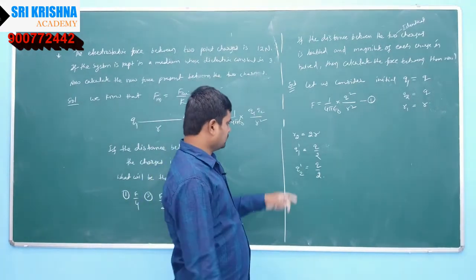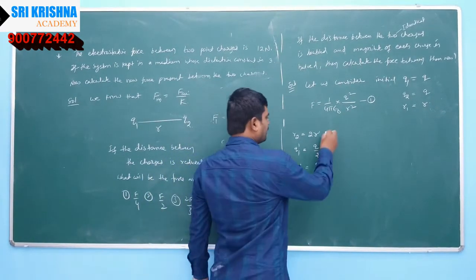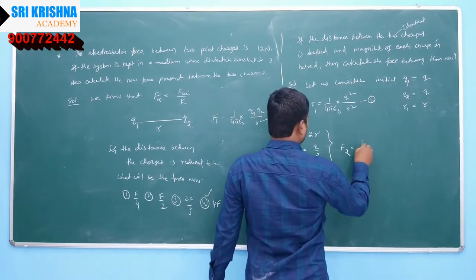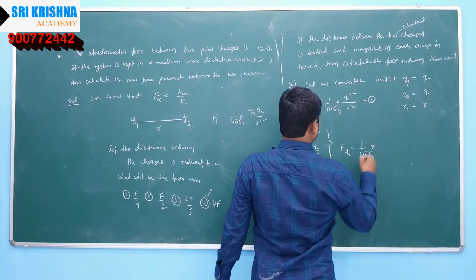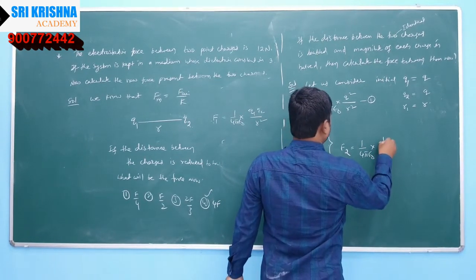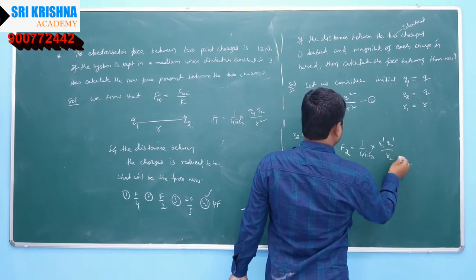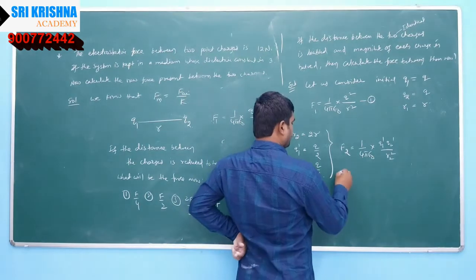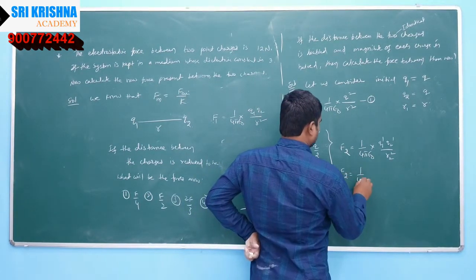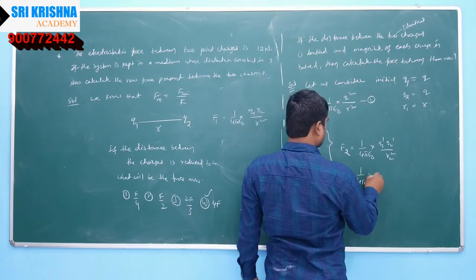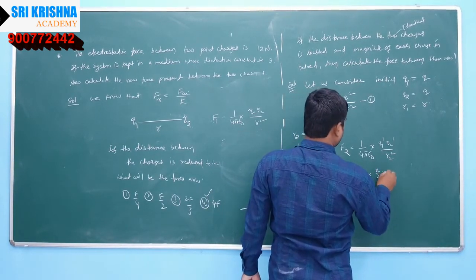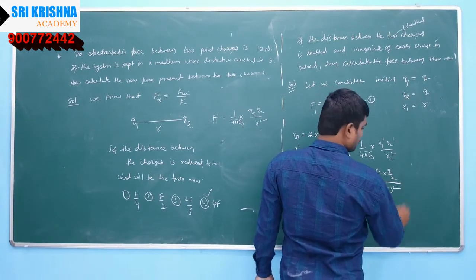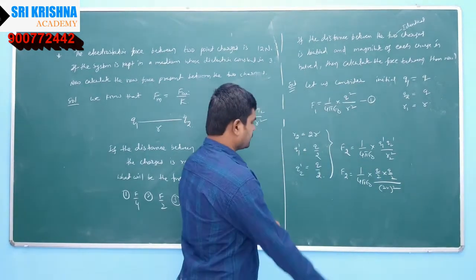By taking this new data, if we calculate force, this will be F2 and this will be F1. So again 1 by 4 pi epsilon naught q1 dash q2 dash divided by r2 square. So F2 is equal to 1 by 4 pi epsilon naught into q by 2 into q by 2 divided by 2r whole square, right?